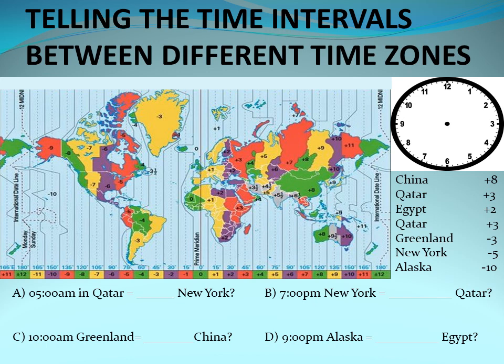Remember, we did it the other time. We are ahead of GMT by 3 hours. So if our time is 5 o'clock in the morning, GMT should be behind us. So let's count 3 hours behind. 1, 2, 3. That means GMT should be 2 a.m., right?